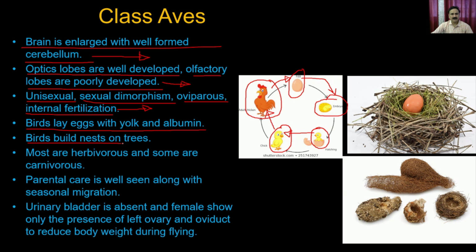Birds mostly build the nest on the tree. So what you see here is a typical nest which has been built with the help of tiny sticks from the trees, right? All the dead and dry sticks can be used to prepare the nest, and all the birds actually prepare the nest for keeping their eggs so that the eggs cannot be damaged and they get protected from all sorts of environmental issues, like if there is a wind flow or a rain, these eggs should not get damaged.